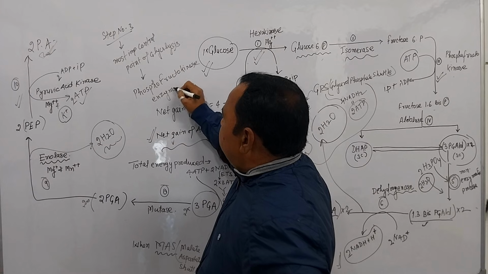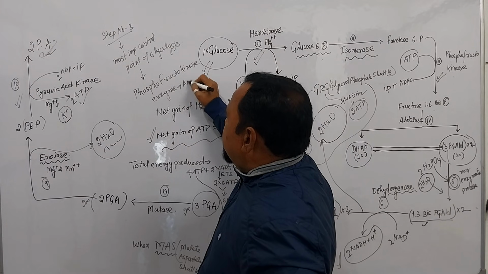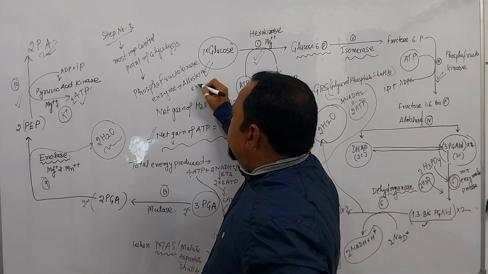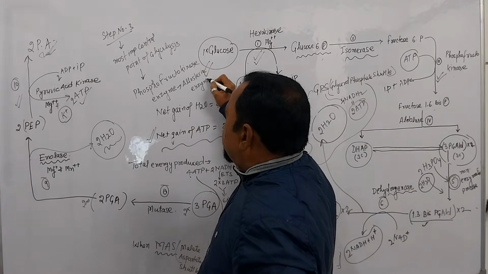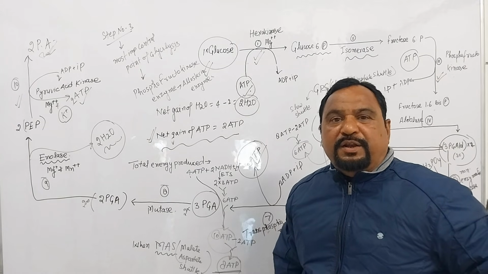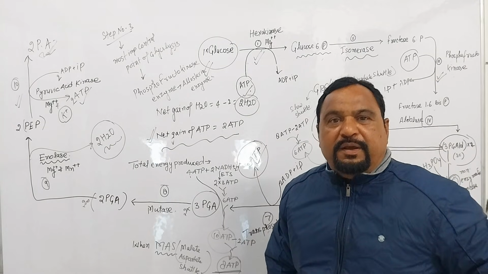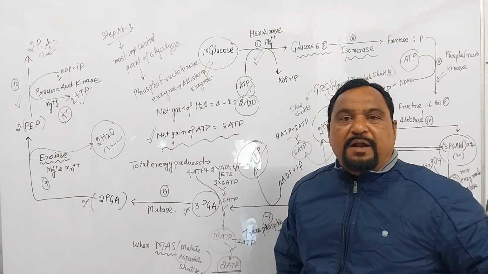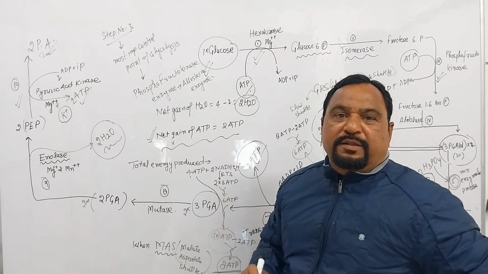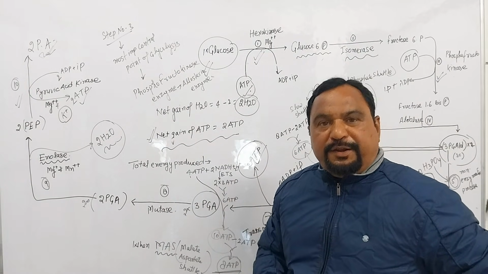This enzyme is known as an allosteric enzyme. Okay? Allosteric enzyme means it is activated in the presence of ADP and AMP, not ATP, and it is deactivated in the presence of ATP.